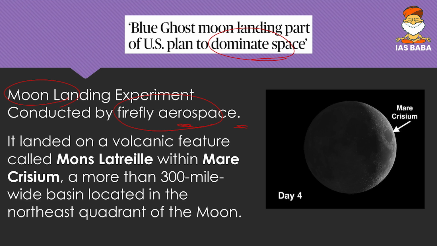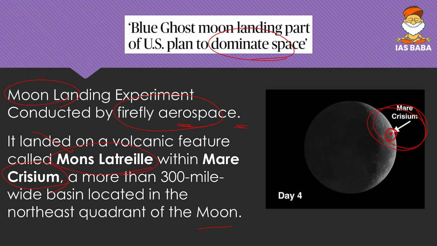Then where did it land? Again, a part of science or geography. It landed on a volcanic feature called Mons Latreille, within Mare Crisium, a more than 300-mile wide basin located in the northeast quadrant of the moon. So here we have the northeast quadrant, and here the Mare Crisium, which is a basin. And inside this, in a volcanic part, the landing has occurred.